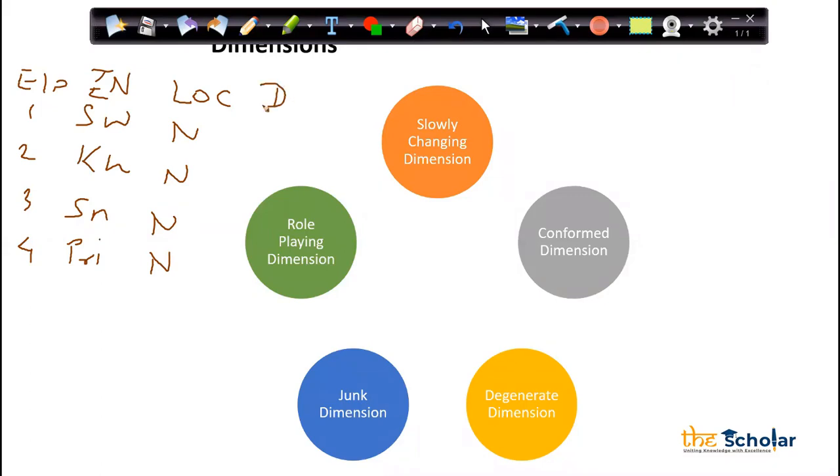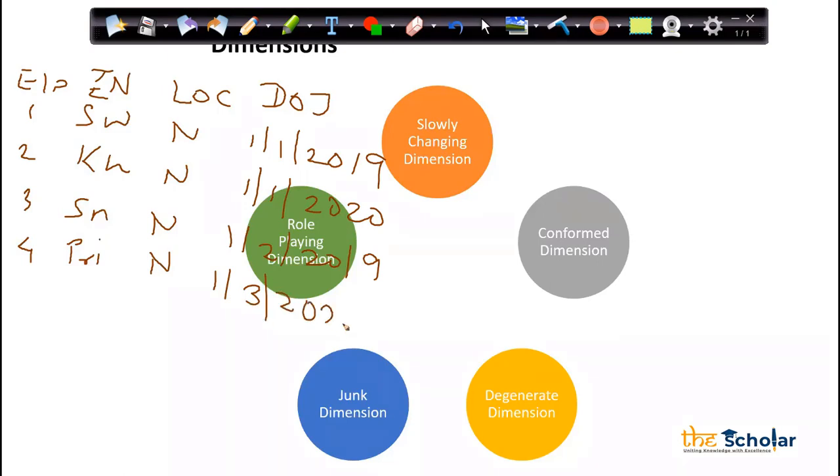Their date of join, DOJ. Let's say Swadesh joined me on 1/1/2019. Kushal joined me on 1/1/2020. Sneha joined me on 1/2/2019. And Priyanka joined me on 1/3/2020. Now, let's say Sudesh got transferred. He got transferred to Gurgaon.